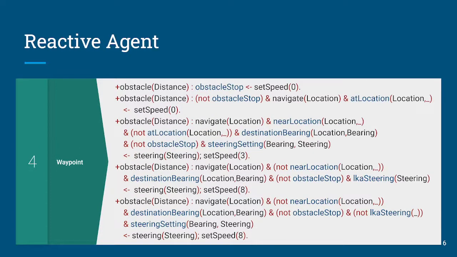Looking at another extreme is this reactive agent, which goes extreme in the other direction. So instead of achievement goals, we're using exclusively belief-triggered plans. Again, not how you would want to design an agent, or even we would recommend designing an agent. But these choices were made for two reasons.